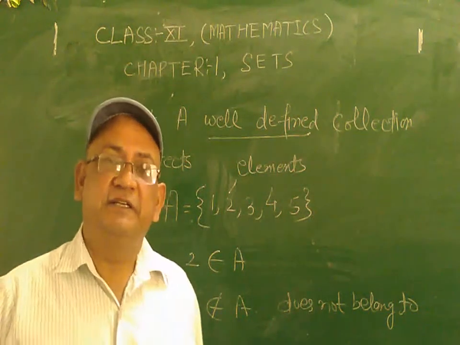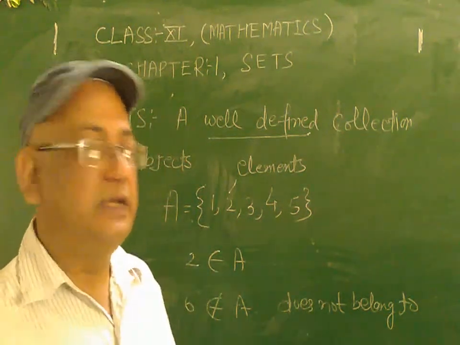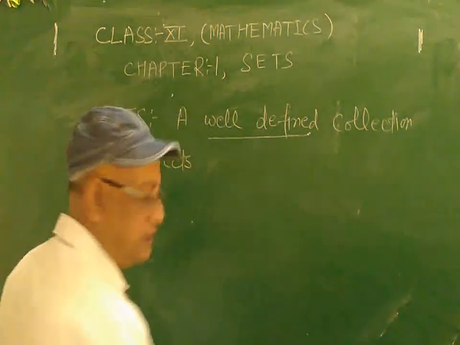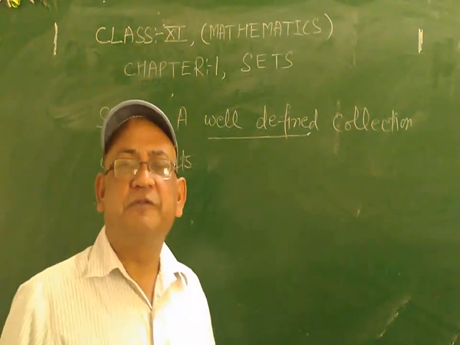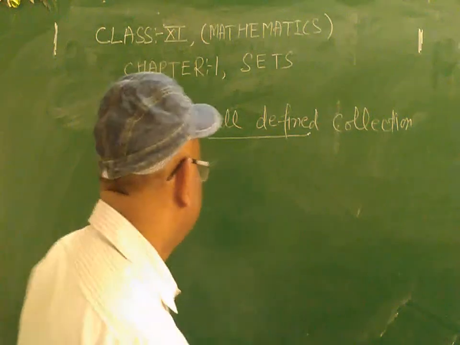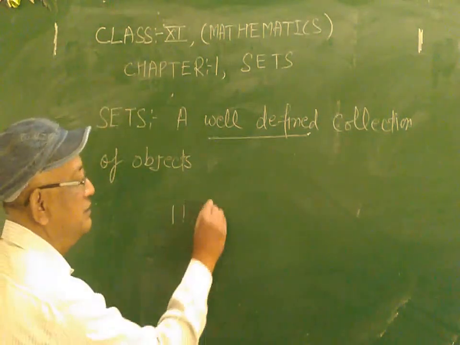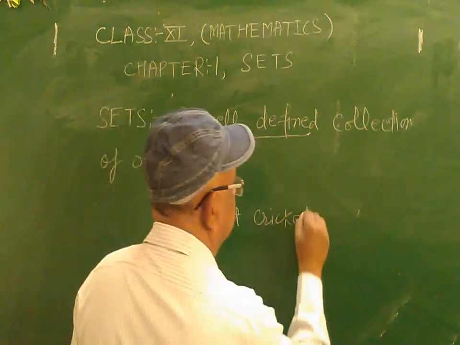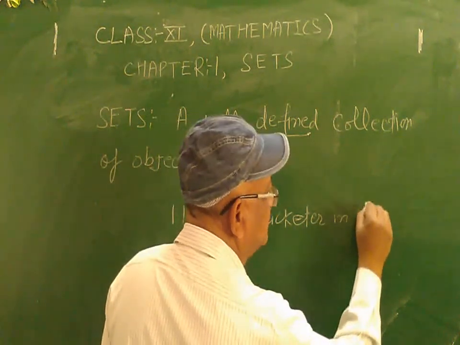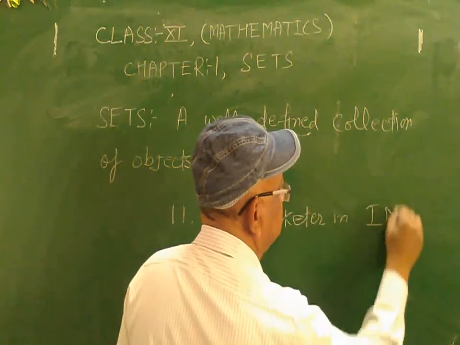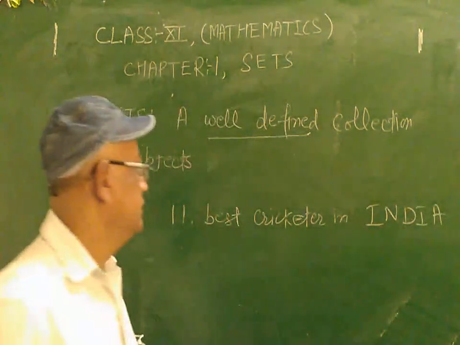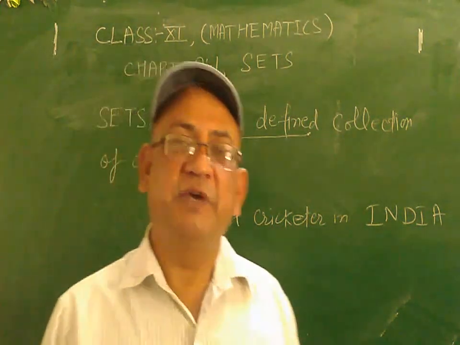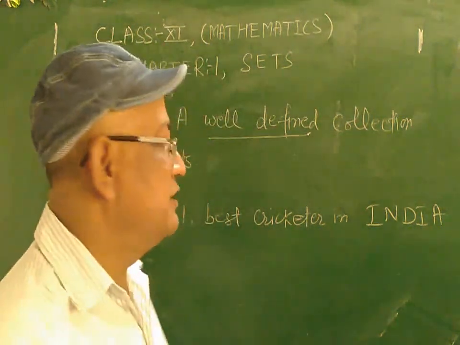If you do not have a well-defined collection, that is not a set. For example, I am taking one question from your NCERT book: 11 best cricketers in India. Different people, different choices. Everyone has a different opinion, so that's why it is not well defined.